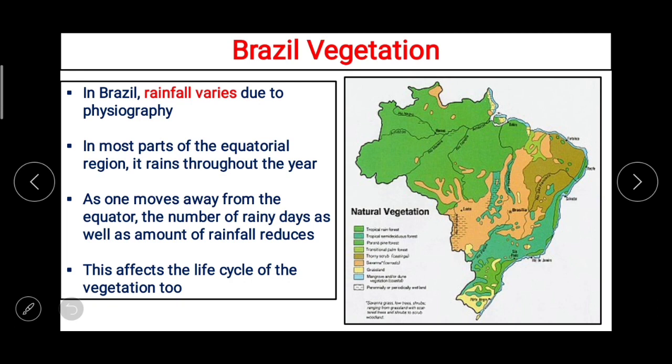In Brazil, rainfall varies due to physiography, and in most parts of the equatorial region it rains throughout the year. As one moves away from the equator, the number of rainy days as well as the amount of rainfall reduces, and this affects the life cycle of the vegetation too. And this is the natural thing.